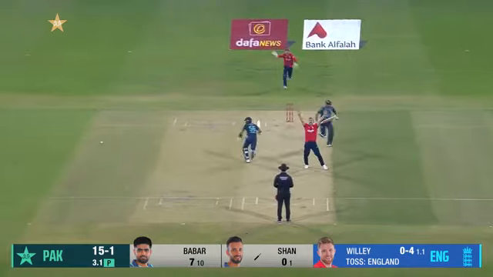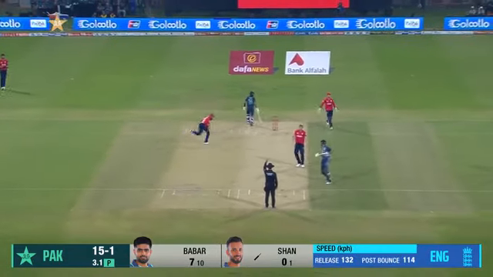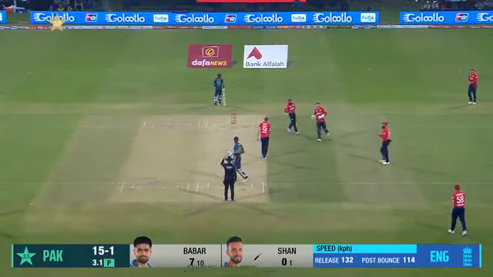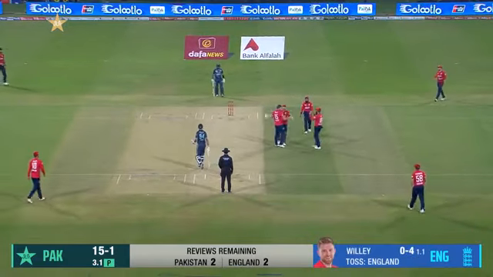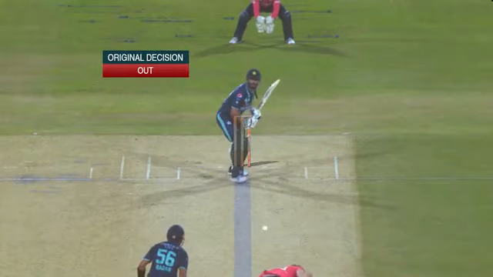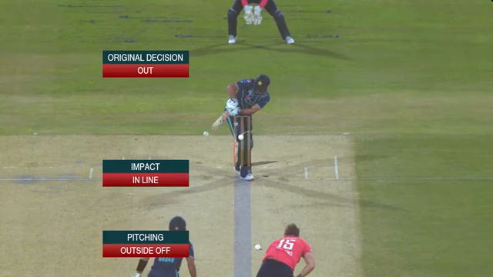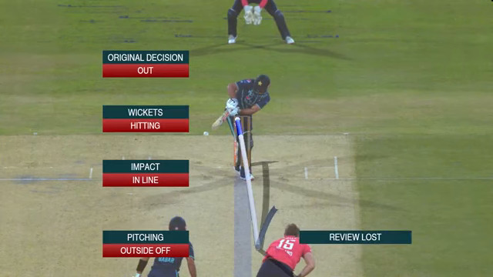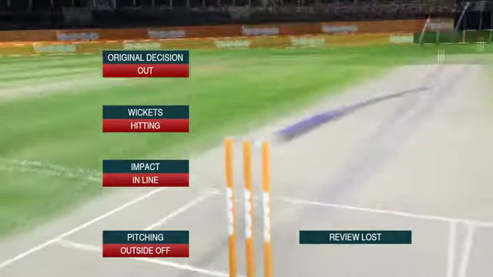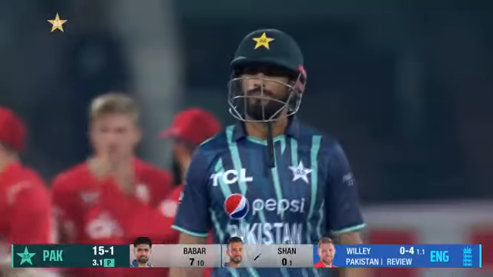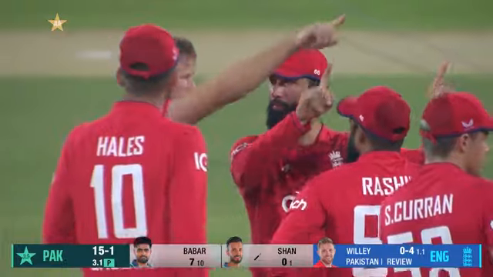Oh, that's pretty straight. That is very, very straight. Shan Masood just put his front leg across in front of the stumps. Given out, pitching in line, impact in line, wicket hitting. Going to review. Umpire's decision: the original decision stays.